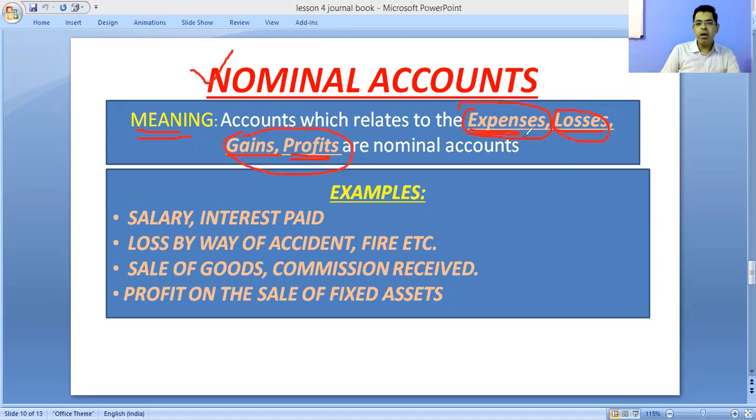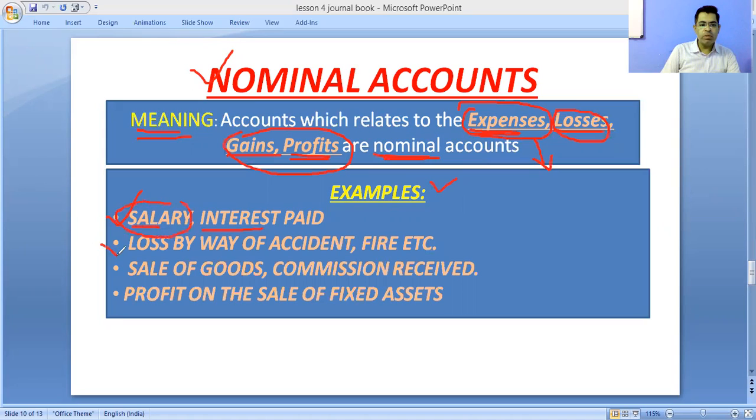And all these accounts which are opened in the name of expenses, losses, gains, and profits, those accounts are nominal accounts. Now, for example, any salary paid, any interest paid, it is an expense, it is a nominal account.